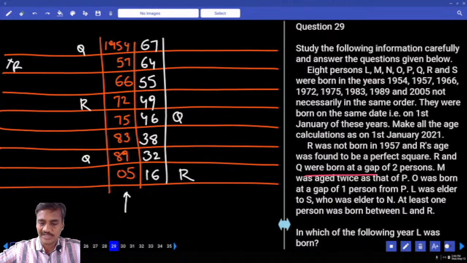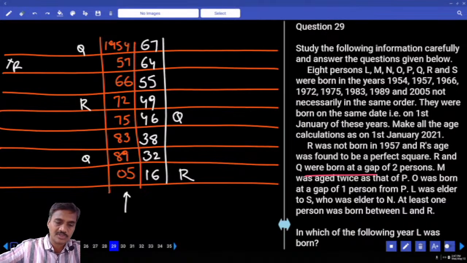M's age was twice that of P. 16 into 2, 32. And 32 into 2, 64. M is twice that of P, and in this case this is P and M. What is the possibility we have?